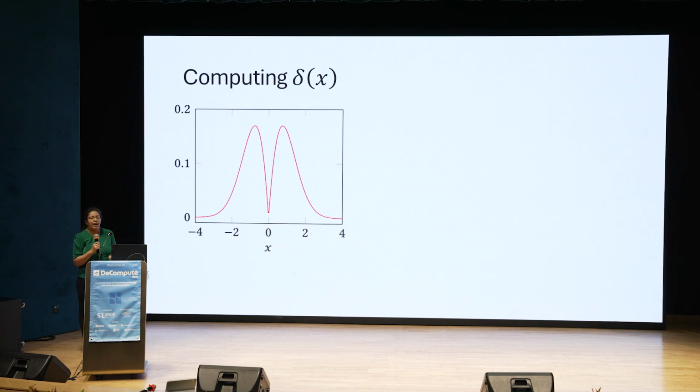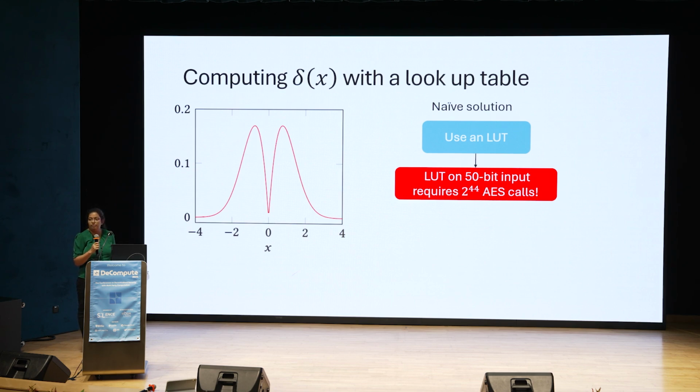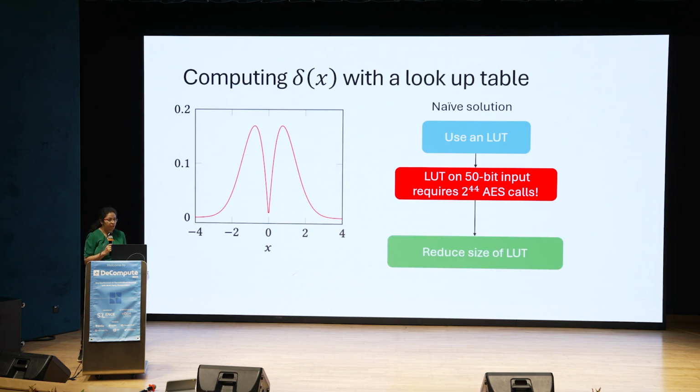The first thing which comes to mind is let's use a lookup table and just look up the value of delta from a lookup table. But here's a problem. To preserve accuracy of transformers, x comes from a large domain. It has 50 bit length, let's say. Then to compute this lookup table securely, you'll do at least 2 to the power 44 AES calls per input. This is huge and you cannot do this. So we need to come up with a small lookup table to do this efficiently. So how do we do this?